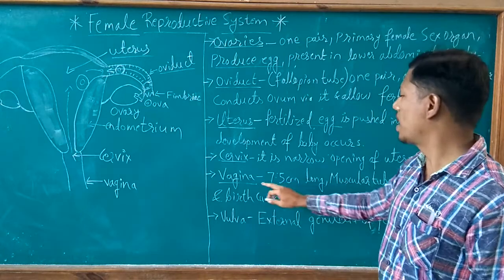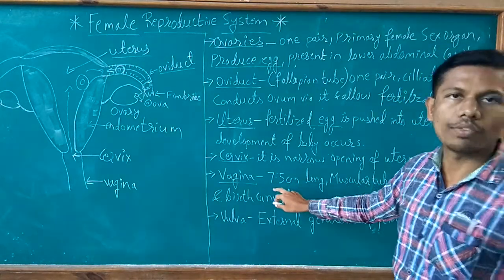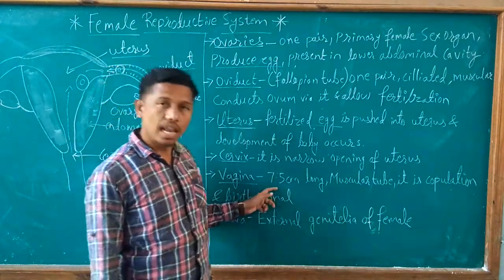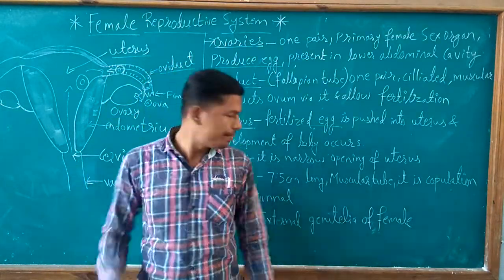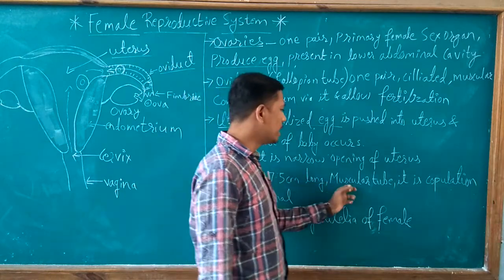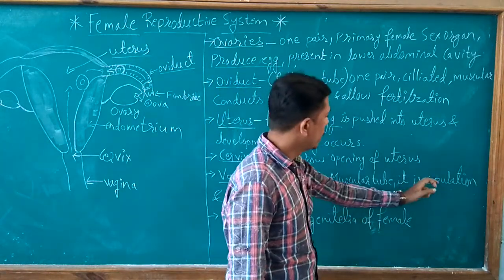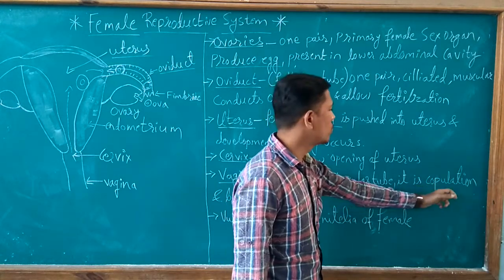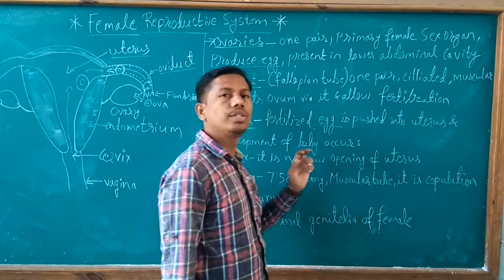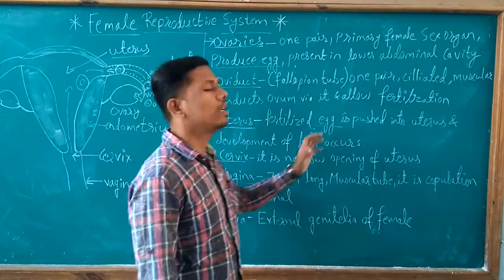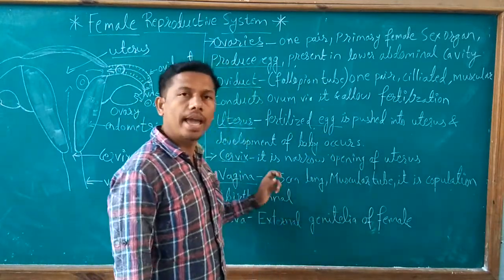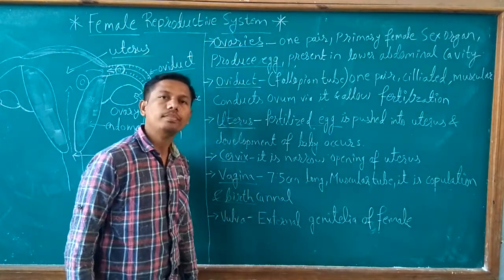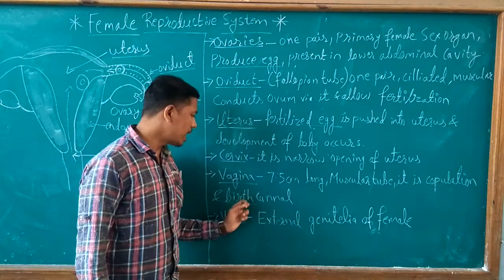The vagina is 7.5 centimeters in length and is a muscular tube. Sperms are deposited in the vagina, so it is called the copulation canal, and also the birth canal.